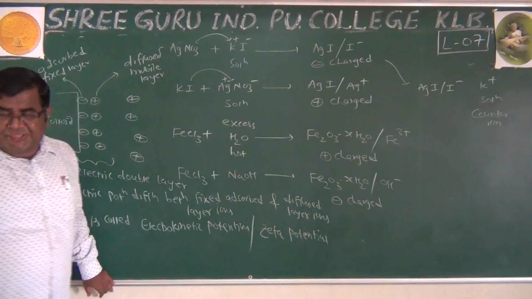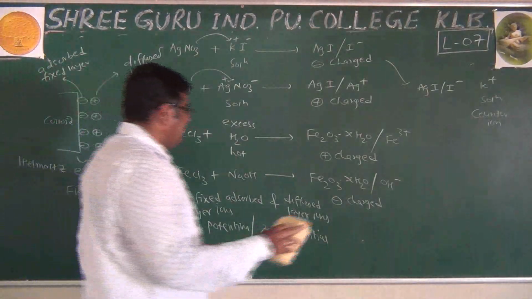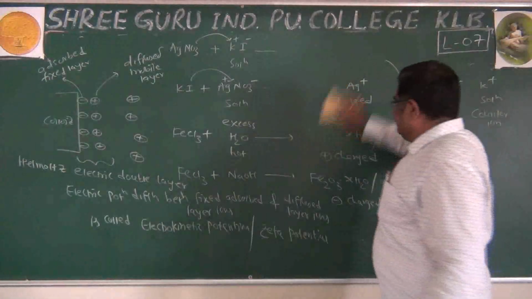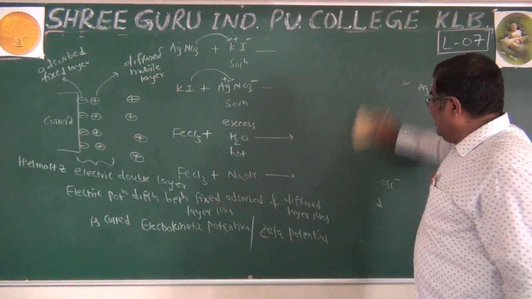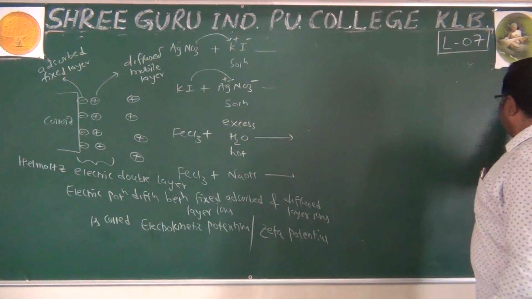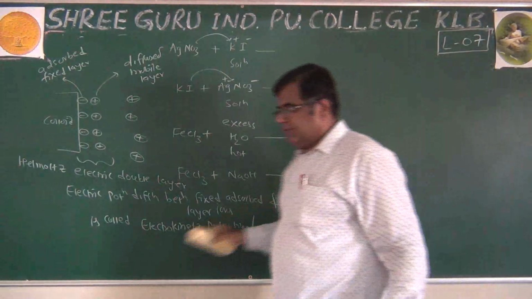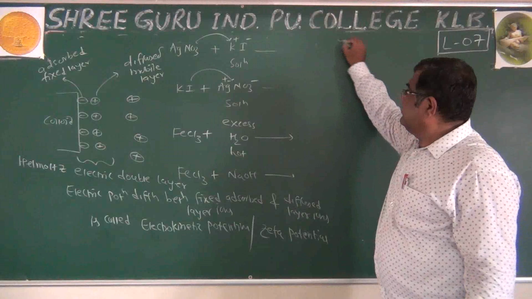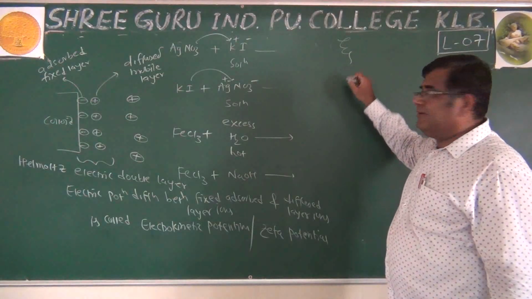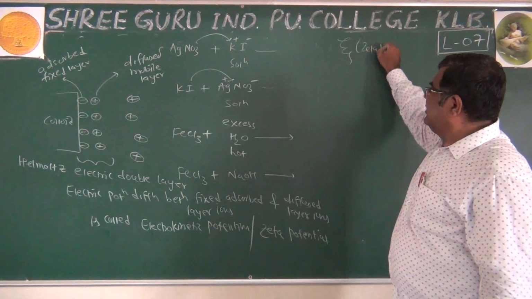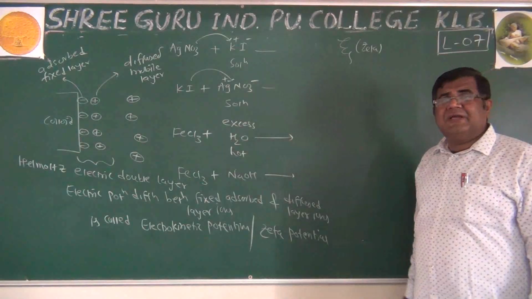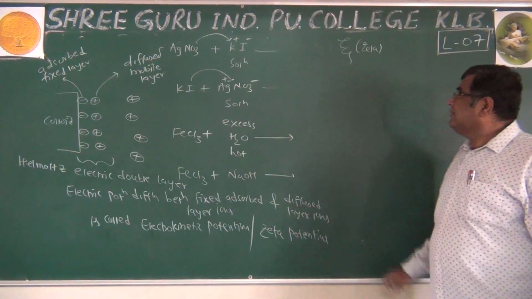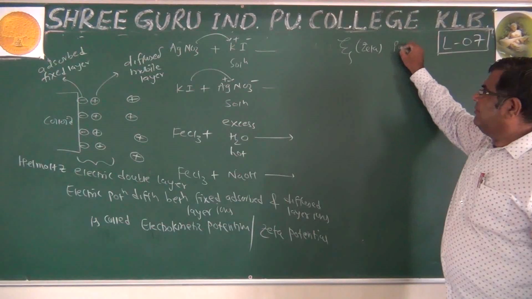Now this zeta potential is responsible for the stability of the colloidal particles. How is it responsible? Why is it called zeta potential? Because it is denoted by this letter in the Greek alphabet: alpha, beta, gamma, delta, like that. It's zeta potential.